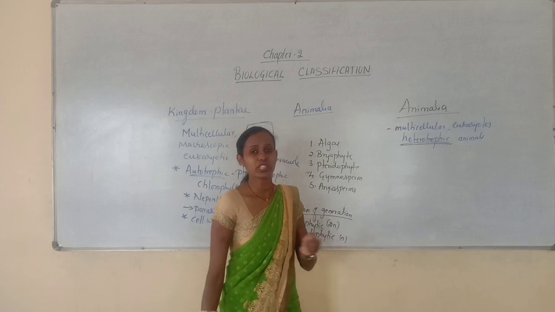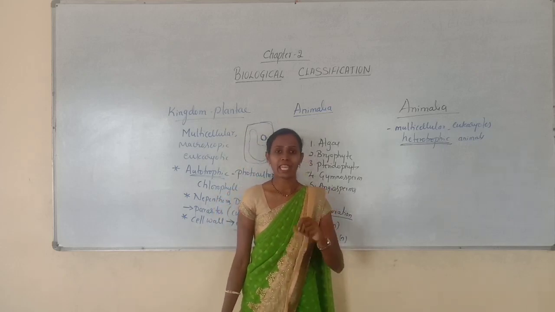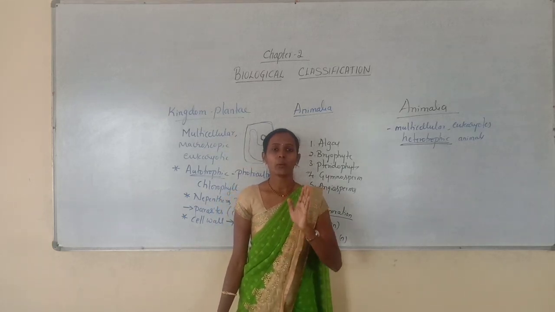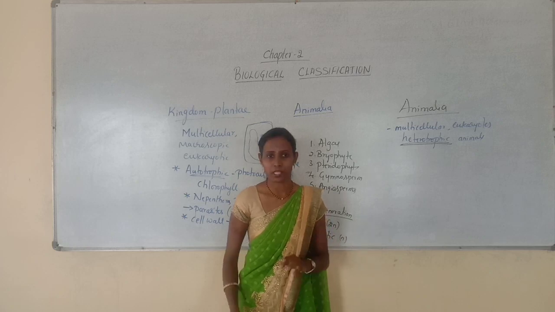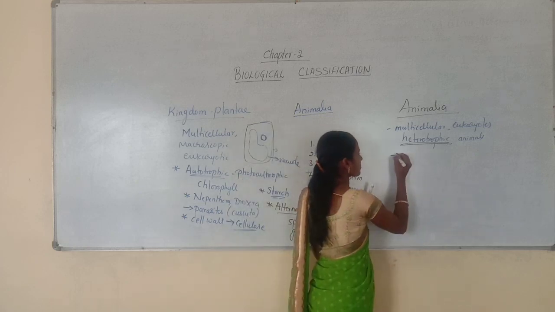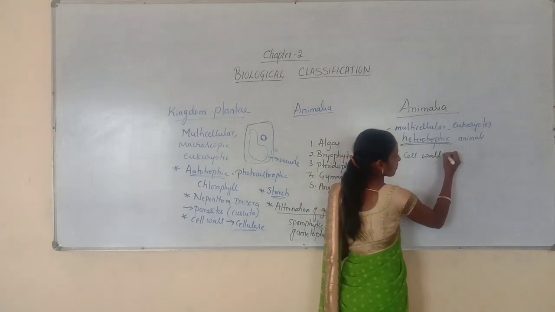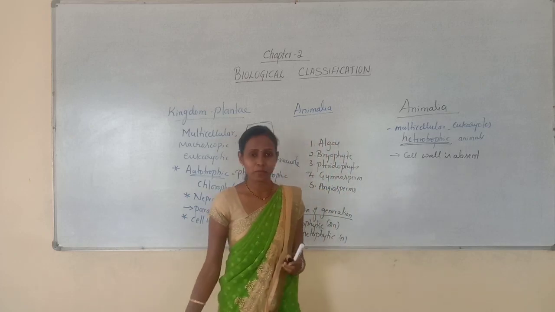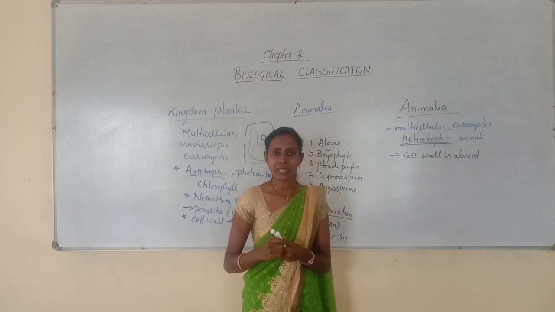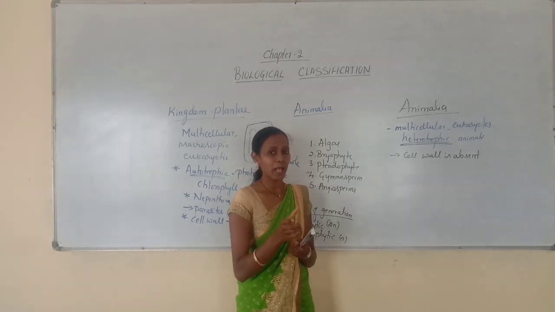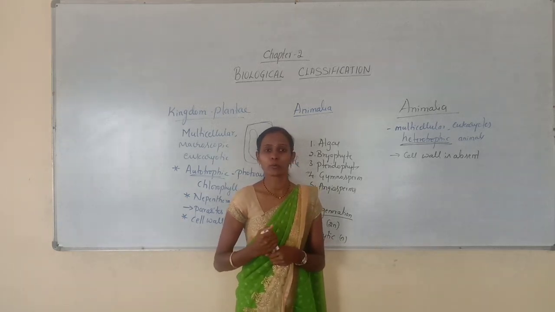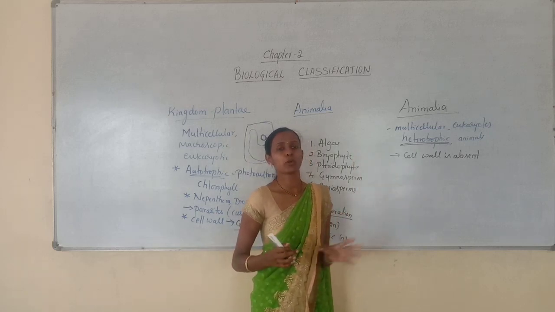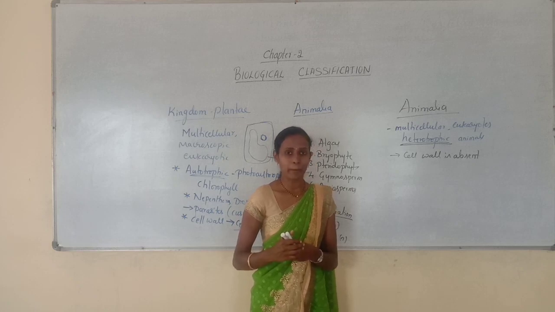Then, when you observe the cell structure, if you remember the animal cell, do you find any cell wall in animals? Very importantly, the cell wall is absent. They have cells, but the cell wall is absent. And which is the outermost boundary in an animal cell? As the cell wall is absent, the cell membrane is the outermost boundary of the animal cell.